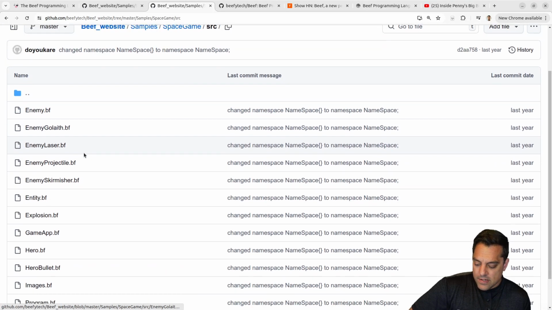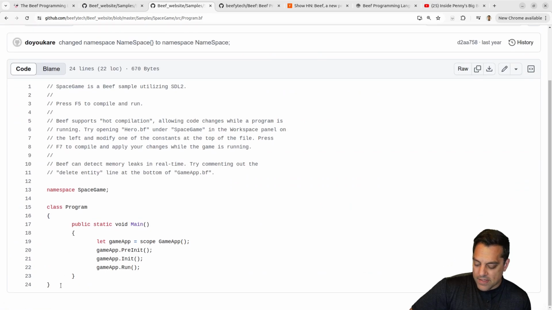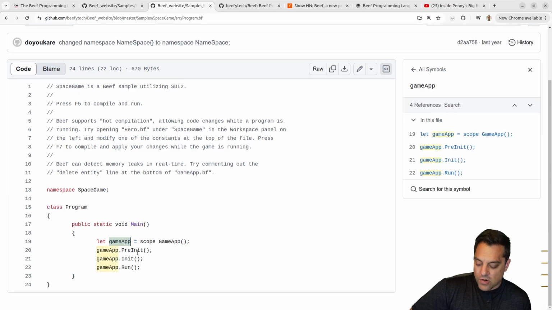So, maybe we should just dive into some source here. Let's see if we have like a main program or something here. Yeah, this looks like a main here. And it's giving, well, I guess there's maybe an IDE or something if we just press F5. So we'll have to try to maybe build the Beef programming language here. But this is looking kind of, yeah, C#-y. Maybe it's object oriented, and then we have our public static void Main function here, capital Main. That's neat. And then some of these functions for our game app here. Okay, so interesting. Yeah, pre-initialize, initialize, and then run the game app here.